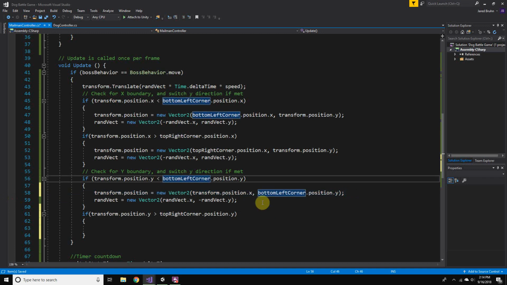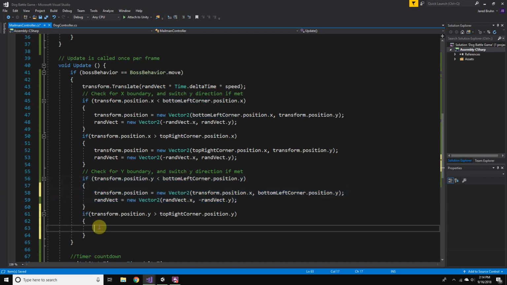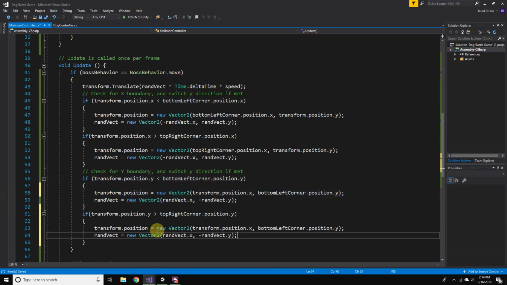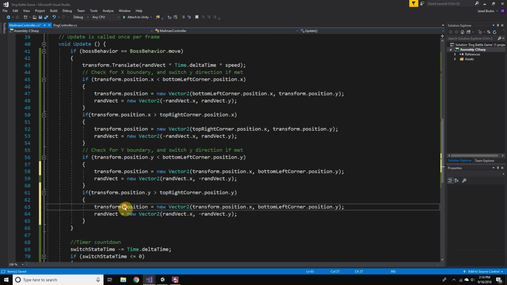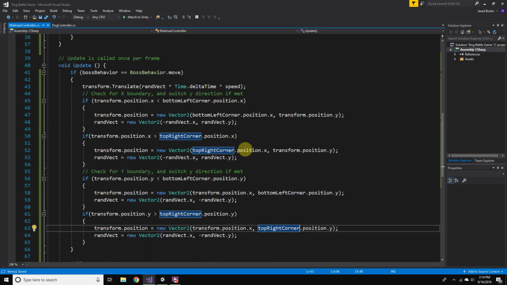And we can copy this as well. Transform position is top right corner. Alright. A little more complicated, but we can try that out now.